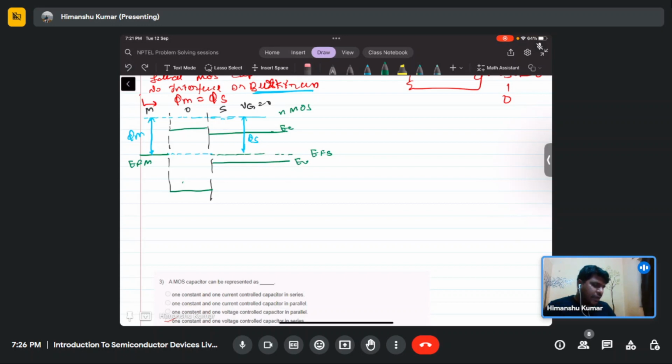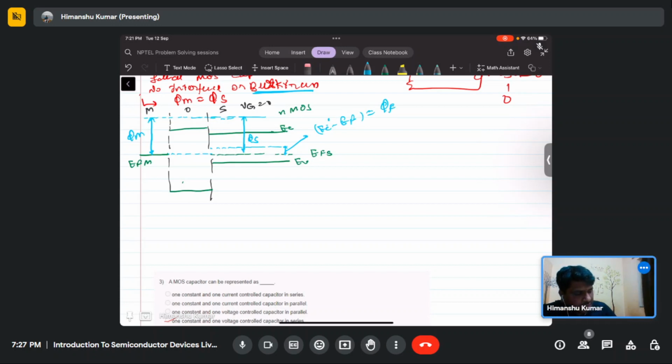Now if we draw the EI level, it will be around midway between EV and EC. This EI minus EF is known as phi F, the surface potential in the bulk.